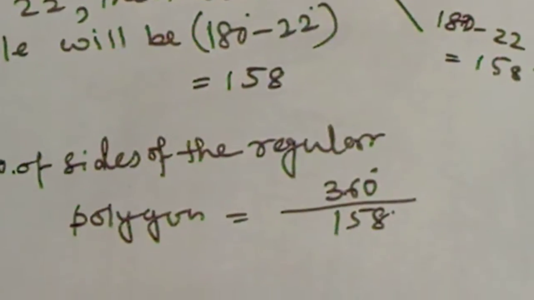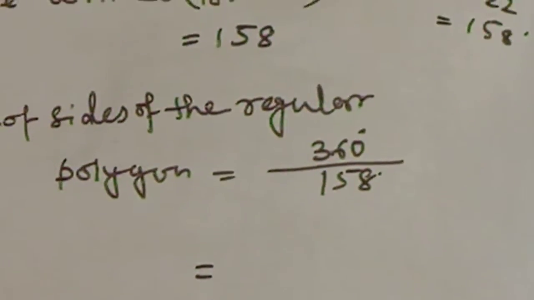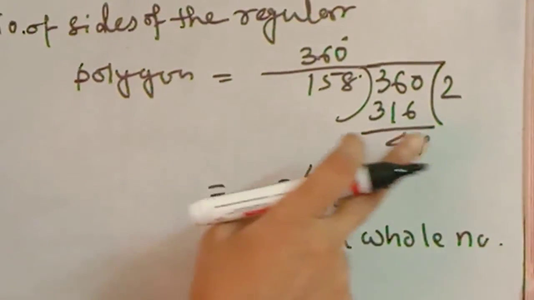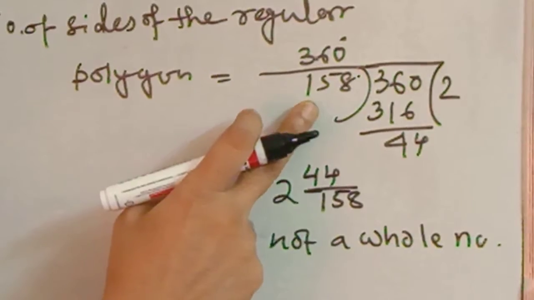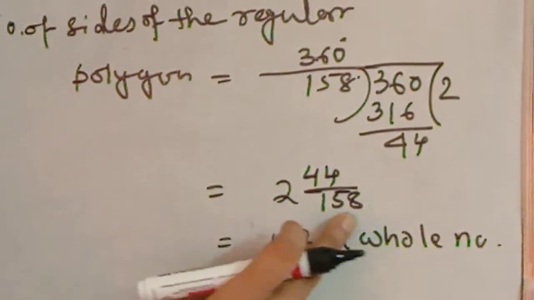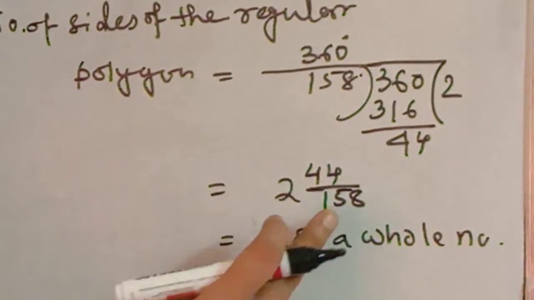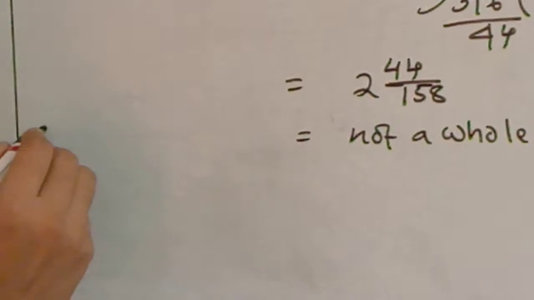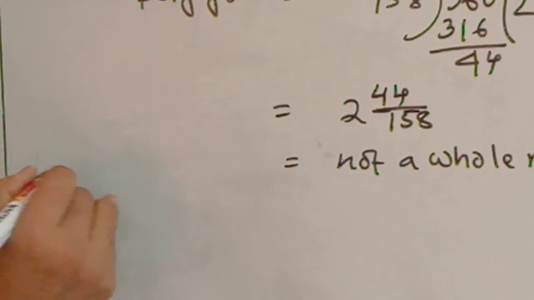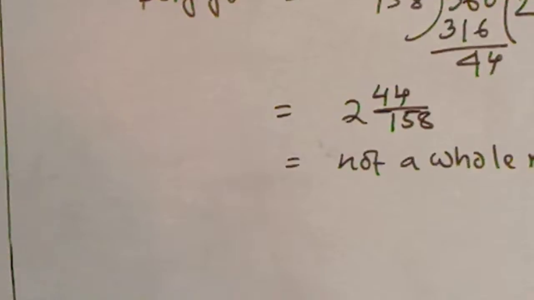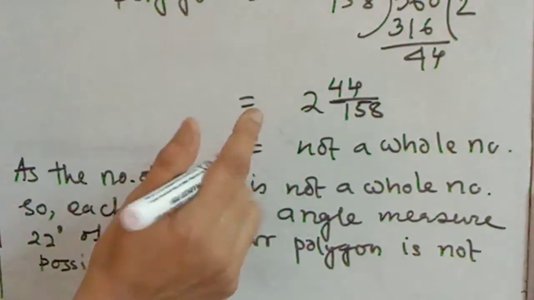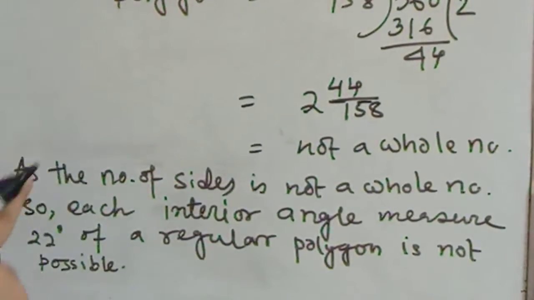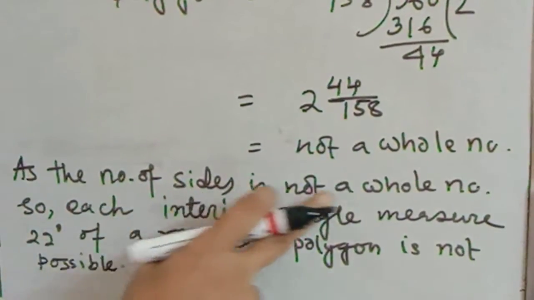If I start the division, then we can see that the number of sides, when we are dividing 360 by 158, is again not a whole number, 2.44 by 158. So it is not a whole number. As the number of sides is not a whole number, it is not possible to have a regular polygon. So you have to write the answer in a sentence as: the number of sides is not a whole number.